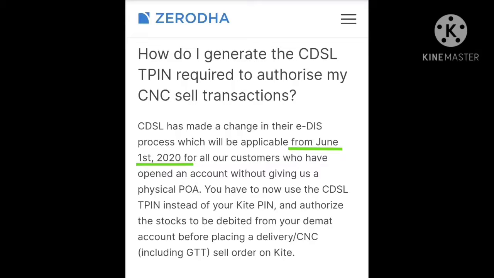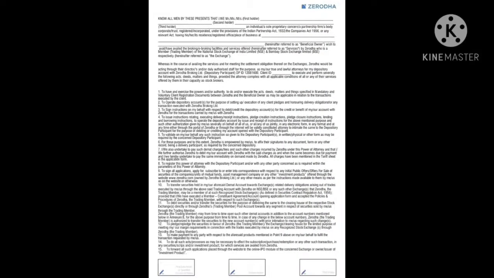If you are having more than 1 crore rupees of transaction, you are not able to exit your positions by using this CDSL TPIN. You have to provide the POA, power of attorney, in the account opening form. And you can find here that POA hard copy. You can find here the power of attorney application. This is the first page. It's about the POA rules and regulations. No need to sign here. You can come to the second page, hard copy.